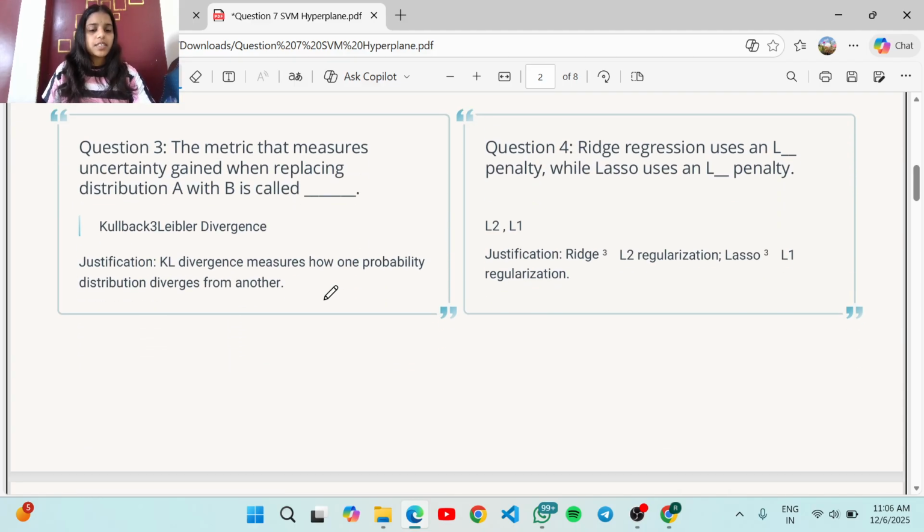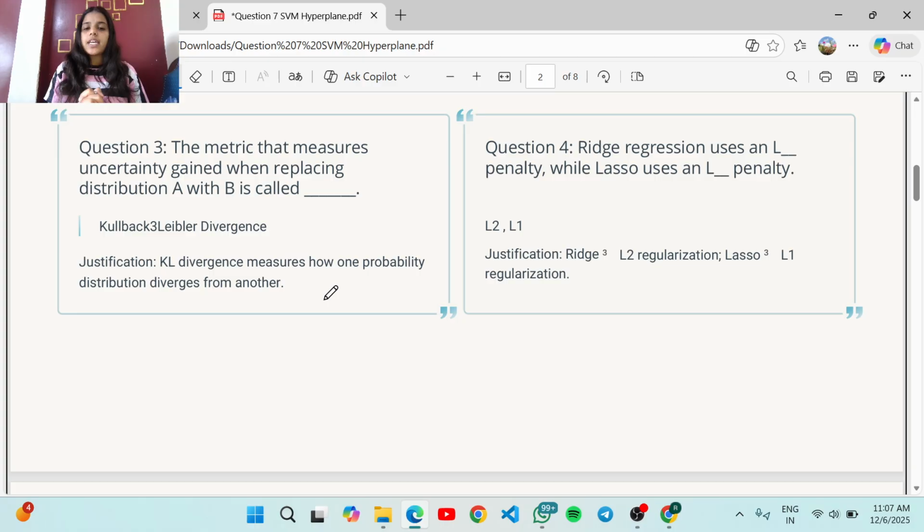Question number three says that the metric that measures the uncertainty gained when replacing distribution A with B is called the Kullback-Leibler divergence. KL divergence measures how one probability distribution diverges from another. Move to the next question.